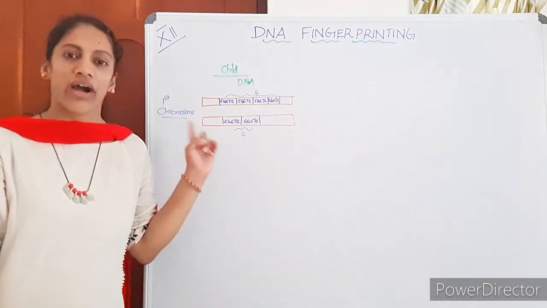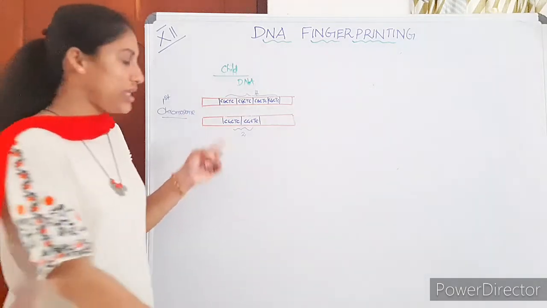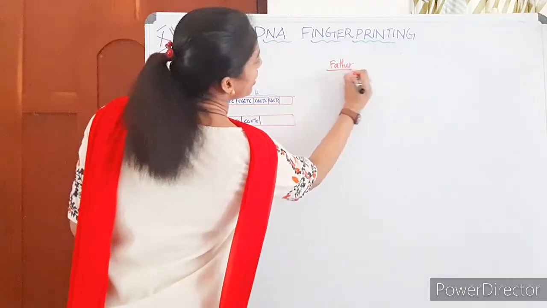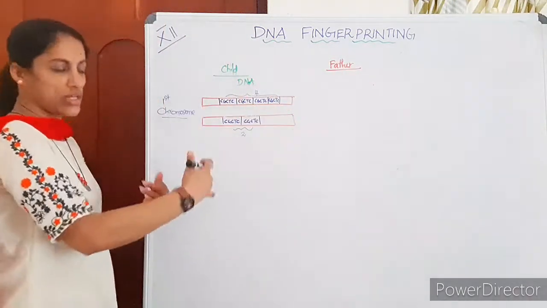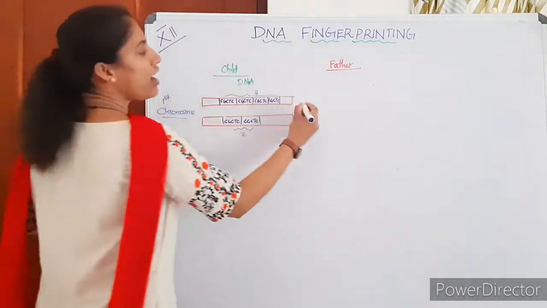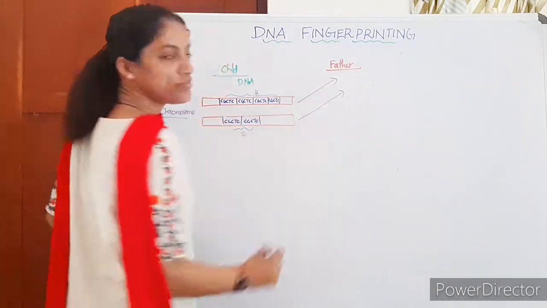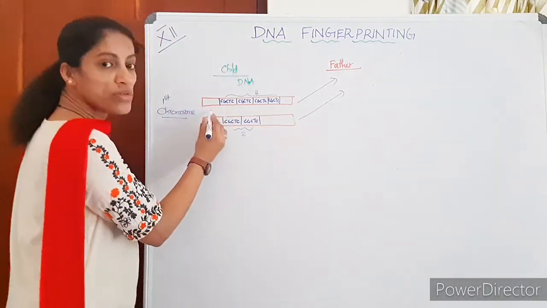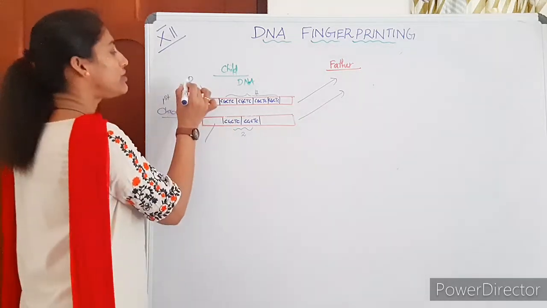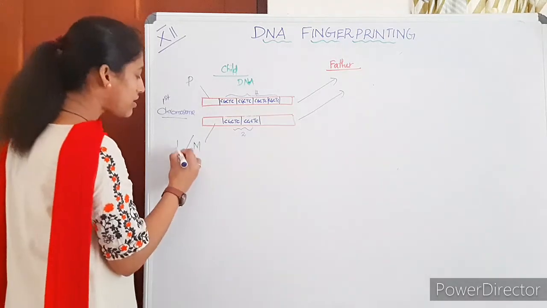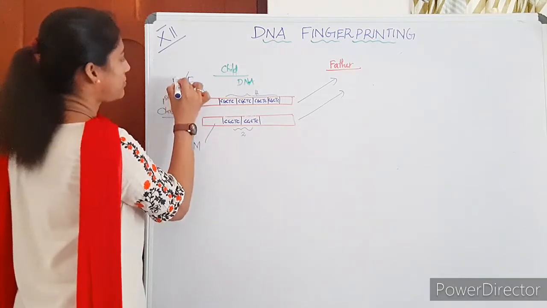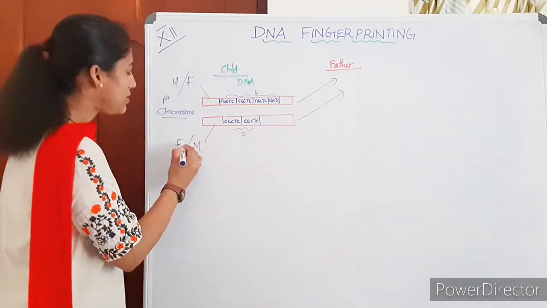Then his genetic father must have, in his chromosome 1, assuming there is no mutation, what is inherited will be as such. His father on his first chromosome must have either this or this. Out of these 2 chromosomes, one is paternal, the other is maternal. This comes from the father, this comes from the mother.